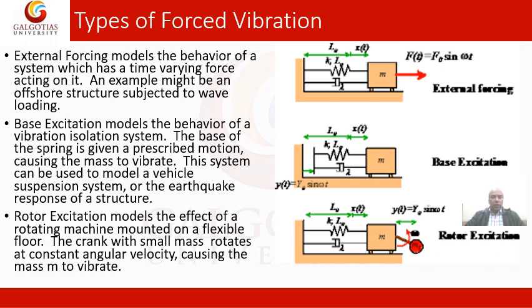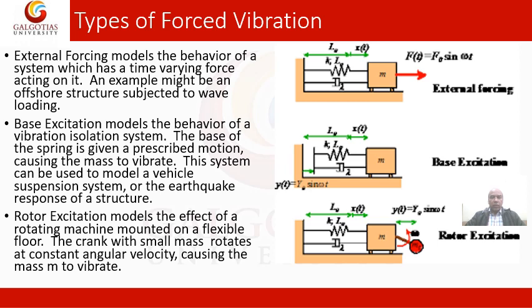Based on that, we'll give you some examples and some schematic representations of external forces. External forces model the behavior of a system which has a time varying force acting on it. Here you can see a spring mass damper system where the external force is F0 sin omega t.